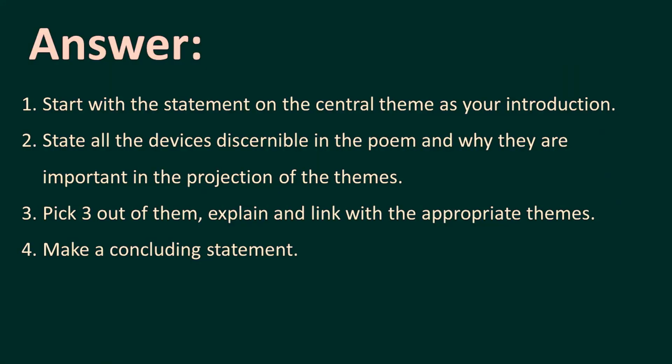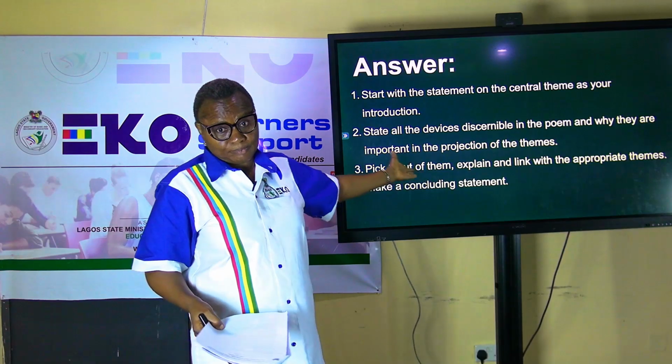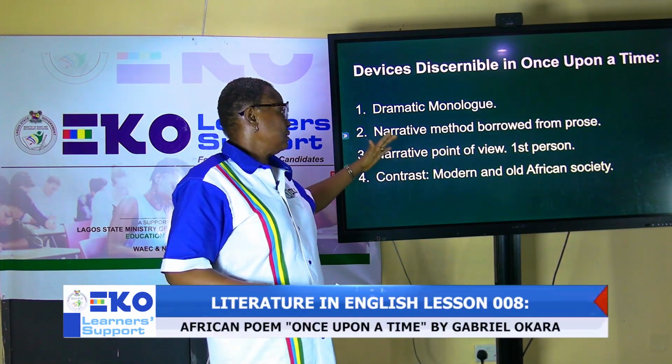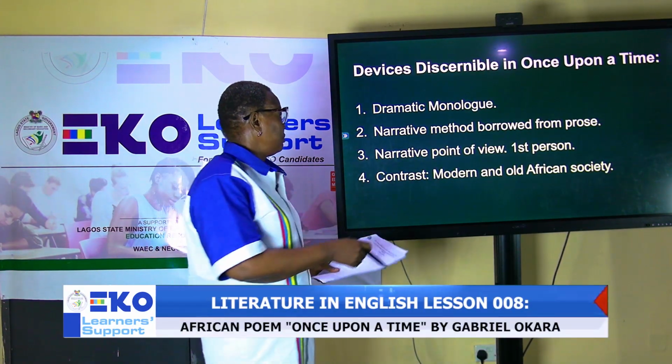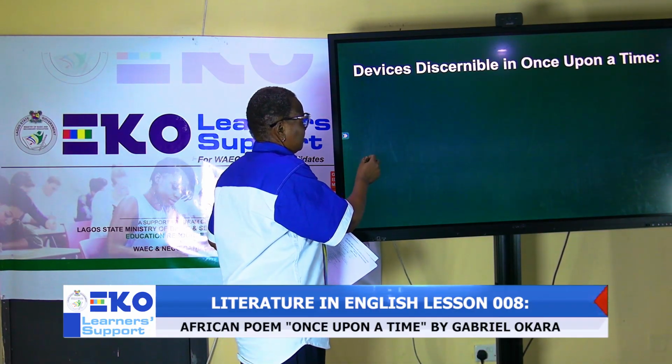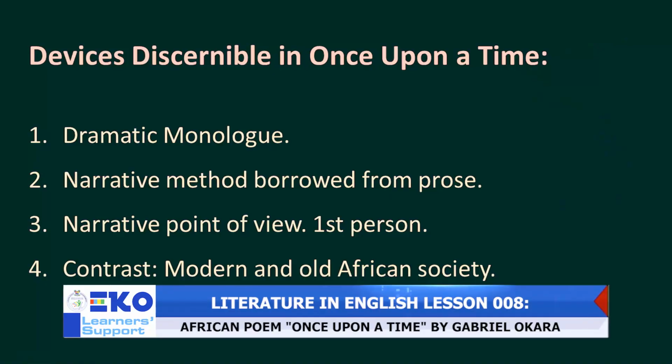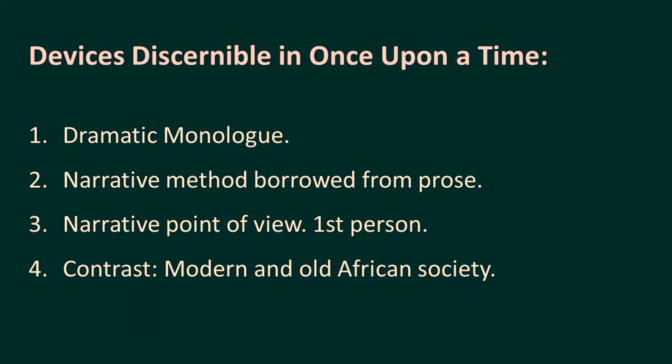State all the devices discernible in the poem by saying that the theme actually is projected by quite a lot of devices used by the poet, and you mention some of them: dramatic monologue, narrative method borrowed from prose, narrative point of view. We have, first of all, first person narrative point of view. Then we have third person.